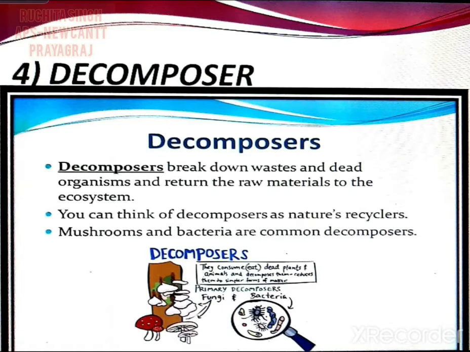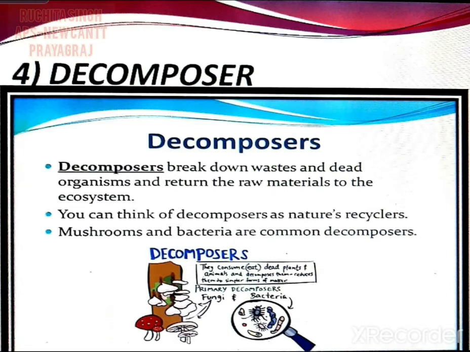The greatest examples of decomposers are bacteria and fungi. These eat the waste and dead organisms, and while doing so, they release minerals which are absorbed by the plants to make them more fertile. Mushrooms and bacteria are the most common decomposers. Right, children? And they are also known as primary decomposers.